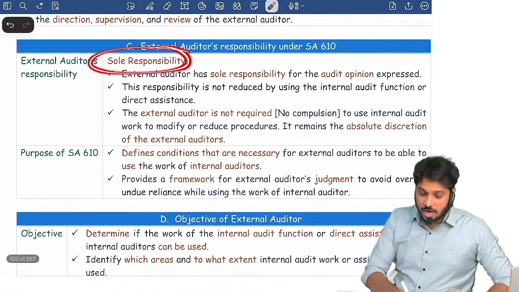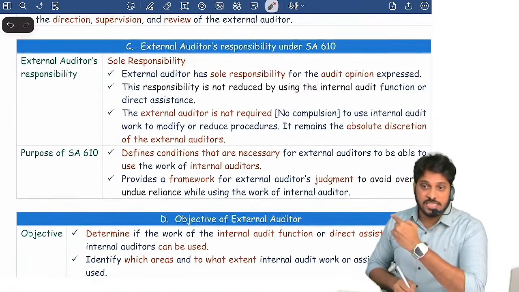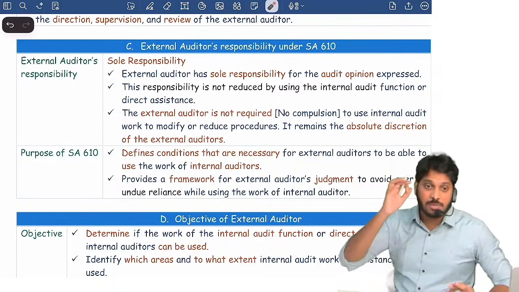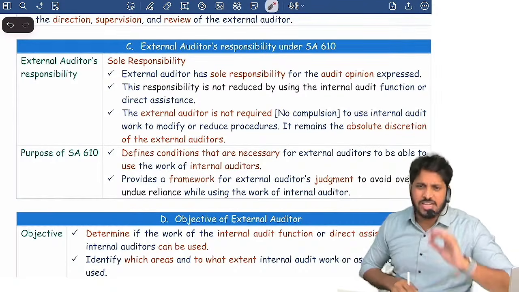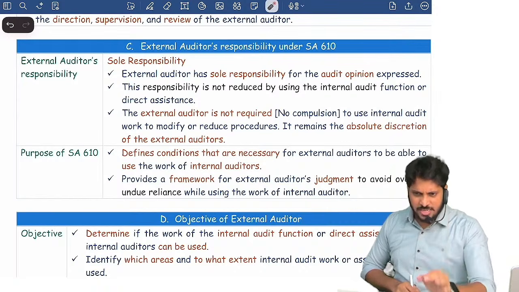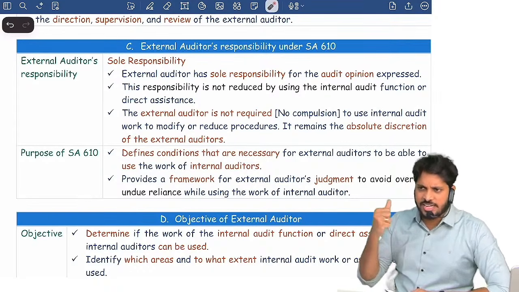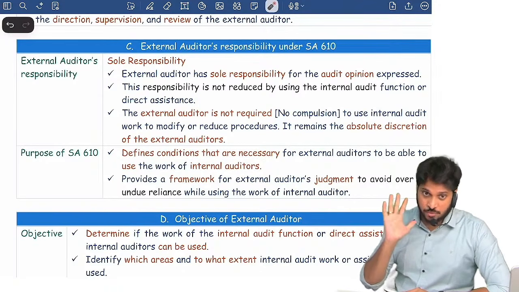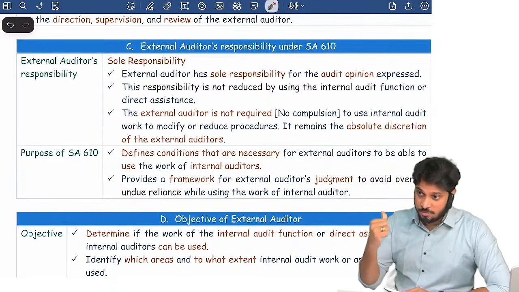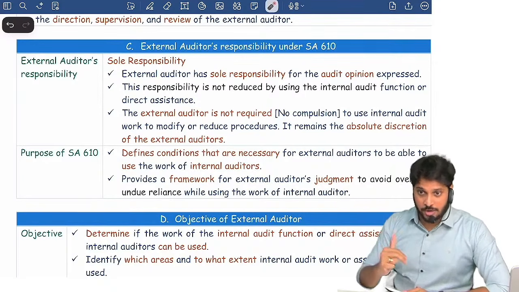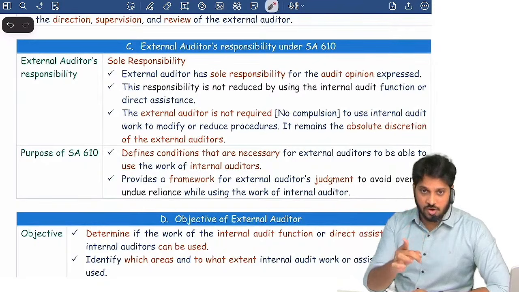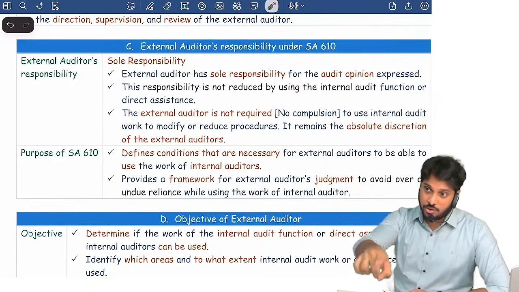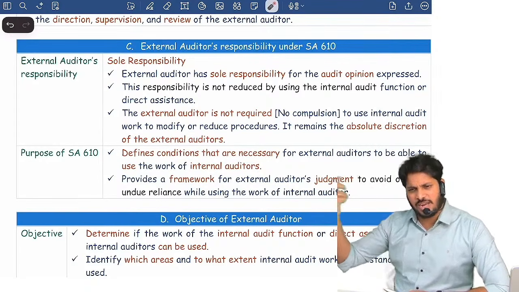You are having 100% responsibility. You cannot refer to his name in the audit report. You cannot refer to the internal auditor's name in the audit report. It is not permitted at all. Are you clear? 100% responsibility for the opinion expressed by you is with you. If at all the internal auditor has made mistakes in GST and you believed that everything is true and said everything is true and fair, thinking there are no mistakes, and tomorrow it is discovered as a big fraud, you should answer to the regulatory authority why you couldn't discover it. You may say you used the internal auditor's work, but you are primarily responsible. He is not responsible. He is part of management.